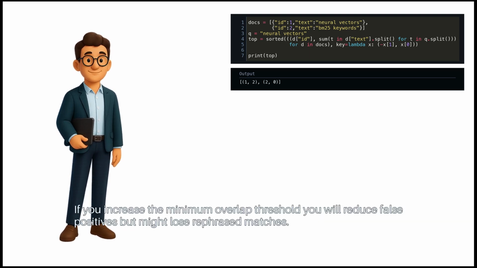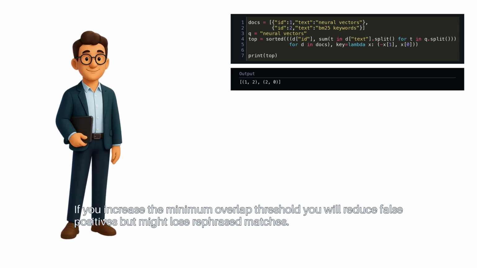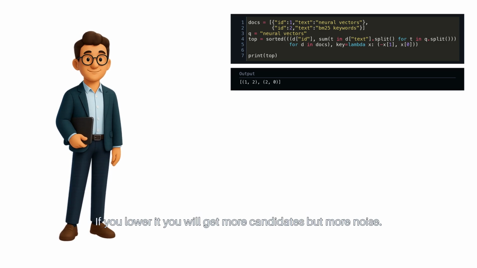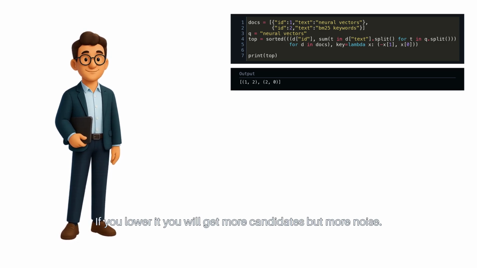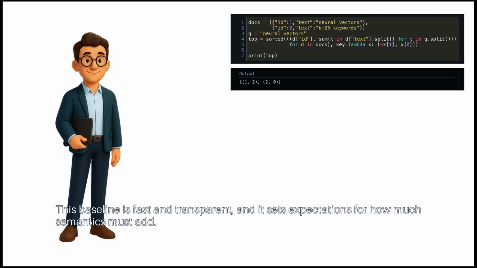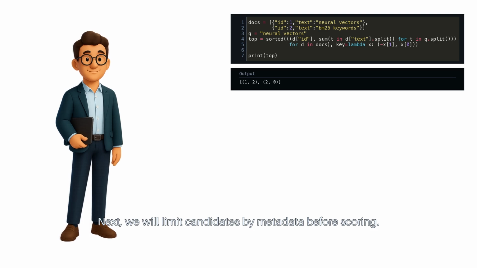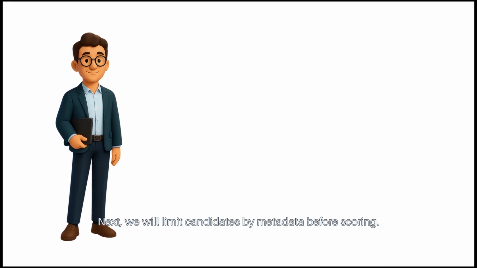If you increase the minimum overlap threshold, you will reduce false positives, but might lose rephrased matches. If you lower it, you will get more candidates, but more noise. This baseline is fast and transparent, and it sets expectations for how much semantics must add. Next, we will limit candidates by metadata before scoring.